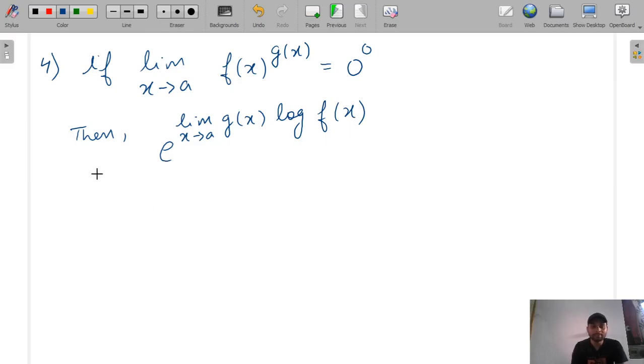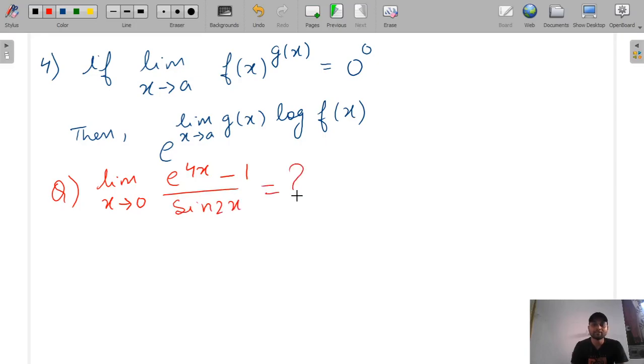Now we will take some examples and you can solve and answer me in the comment section. The question is limit x tends to 0 of (e raised to the power 4x minus 1) by sine 2x. So what is the value? Just solve it and give the answer in the comment box.